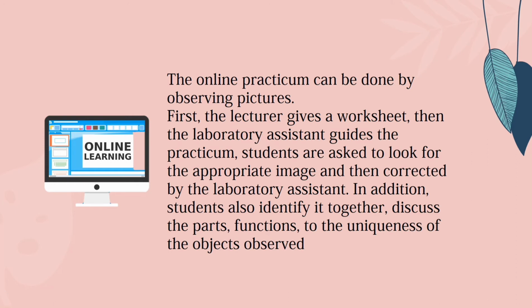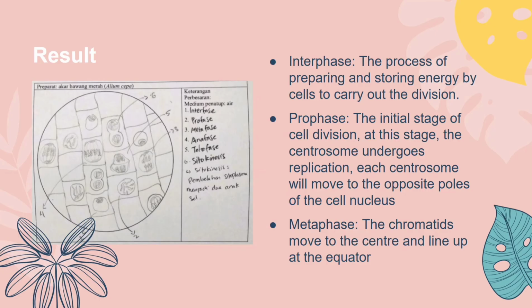In addition, students also identify it together, discussing the parts, functions, and uniqueness of the object observed. On the side is a picture of the observation of the Allium cepa root showing the stages of mitotic division.